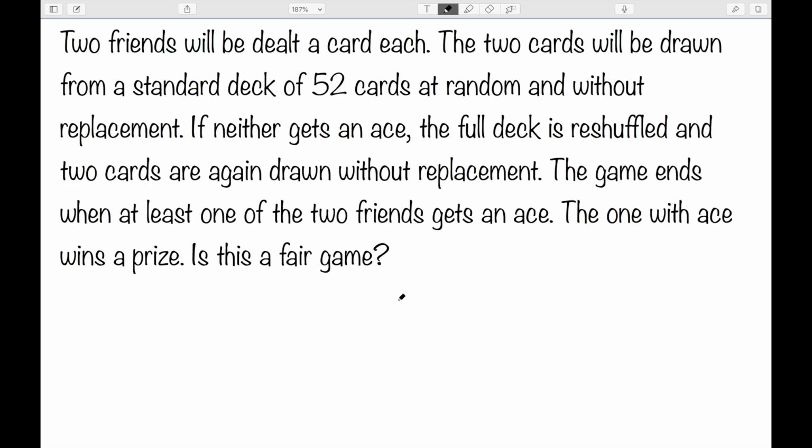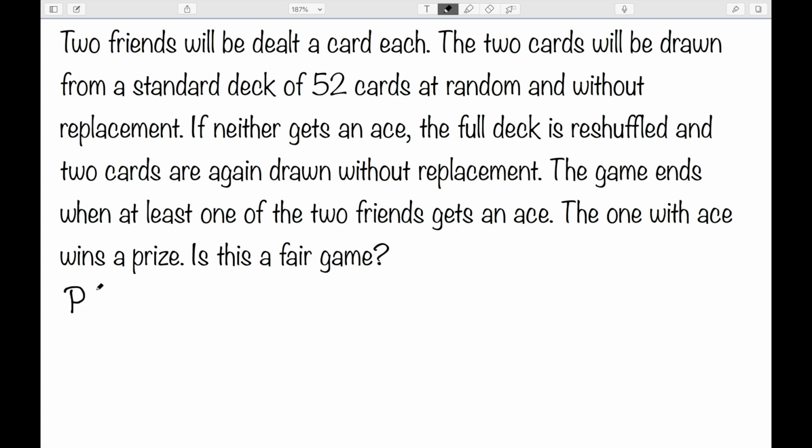Let's suppose 2 friends will be dealt a card each. The 2 cards will be drawn from a standard deck of 52 cards at random and without replacement. If neither gets an ace, the full deck is reshuffled and the 2 cards are again drawn without replacement. The game ends when at least one of the 2 friends gets an ace, and the one with the ace wins a prize. So is this a fair game?